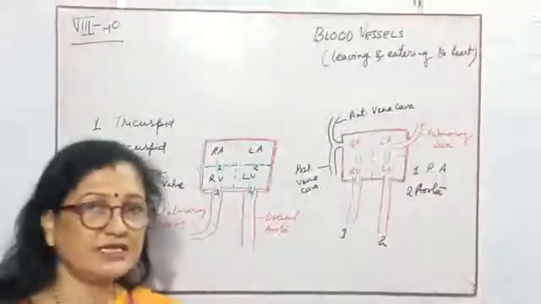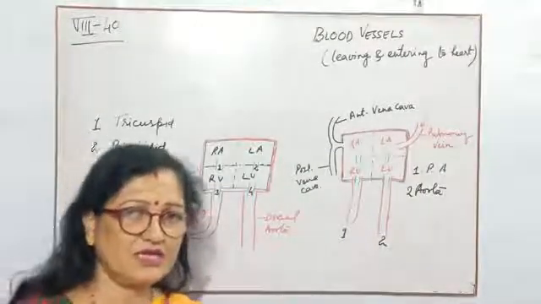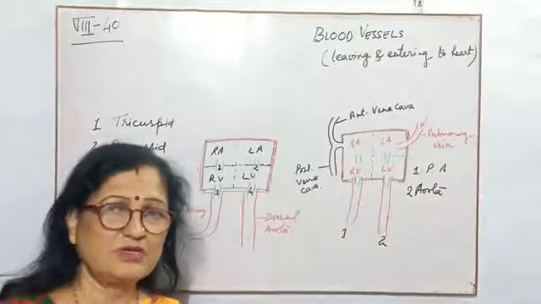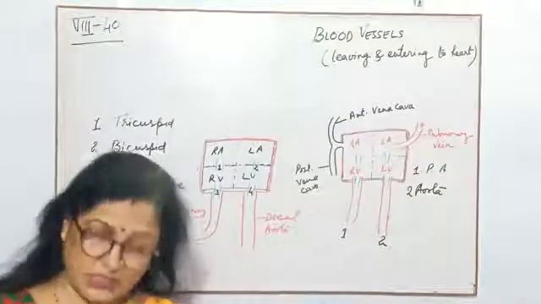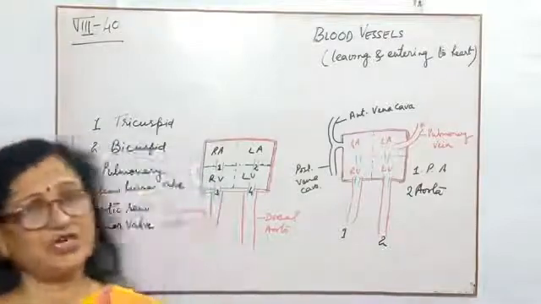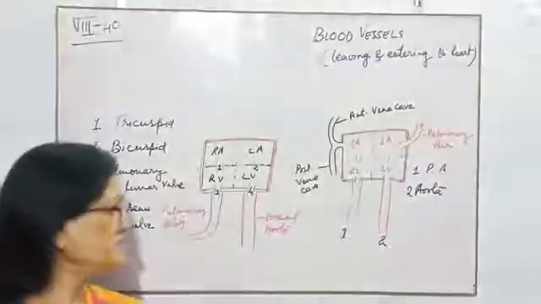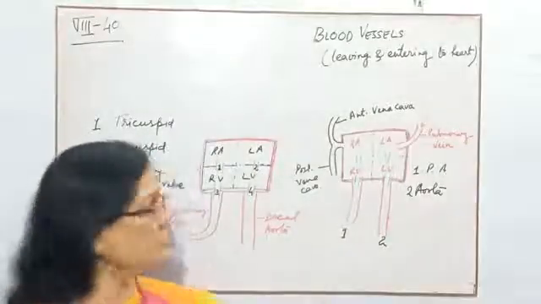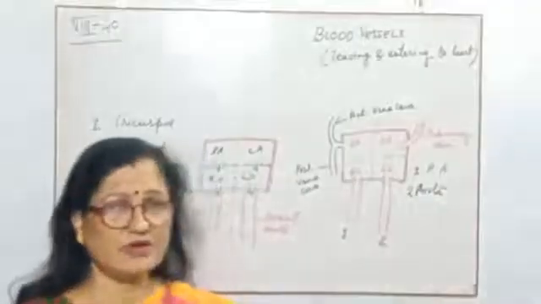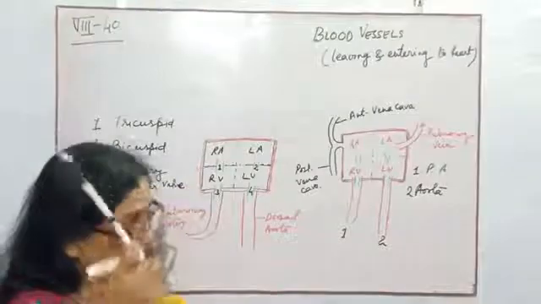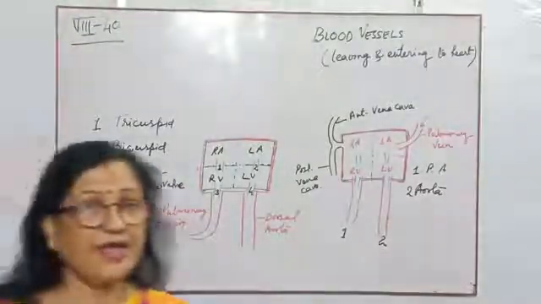It means the second blood vessel will be the aorta, which carries pure blood or oxygenated blood and distributes the blood to each and every organ of our body, and names will change according to the organ. Just remember children, the aorta is emerging from the left ventricle. Again I am telling you, the left side is for collection and distribution of pure blood, the right side is for collection and distribution of deoxygenated blood. So from the left side the aorta is going on.